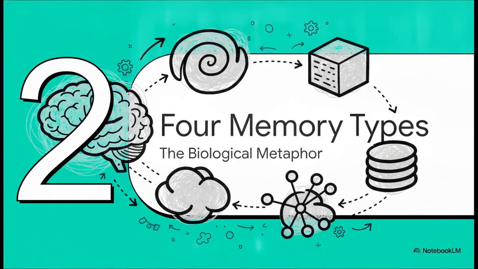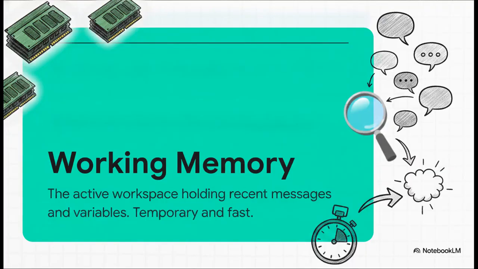Moving on to Section 2, 4 types of memory and the biological metaphor. To fix these massive failures, developers are actually looking inward. They're mapping agentic memory directly to human cognitive biology. And it starts with working memory. Think of this as the AI's RAM. It maps directly to the transformer model's active context window.